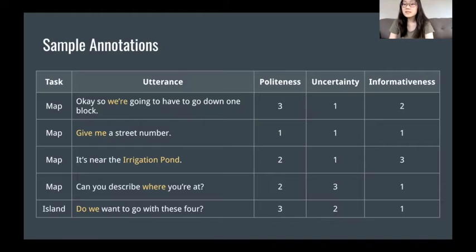And then in the next sentence, we see an example of high uncertainty because it seeks information which cannot be answered with a single word or phrase, but rather requires a longer explanation. And then the sentence after that shows an uncertainty of 2 since it asks a yes/no question and can be answered with a single word response.